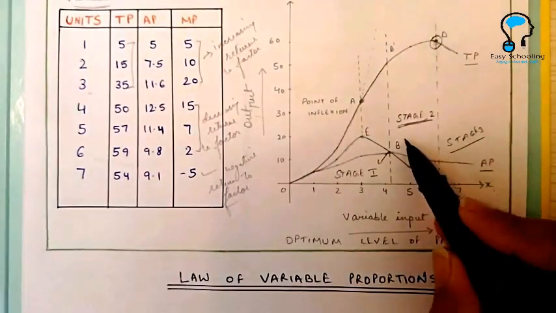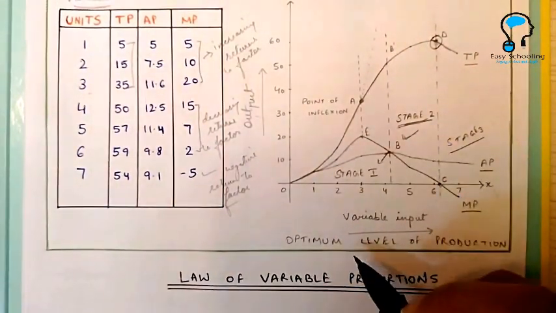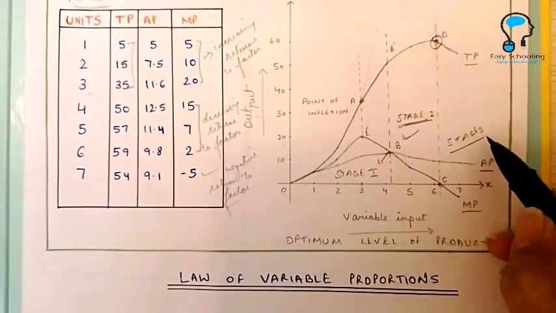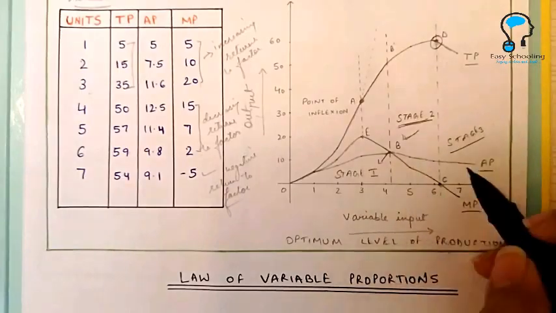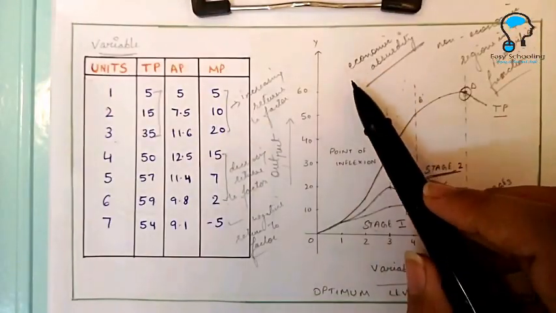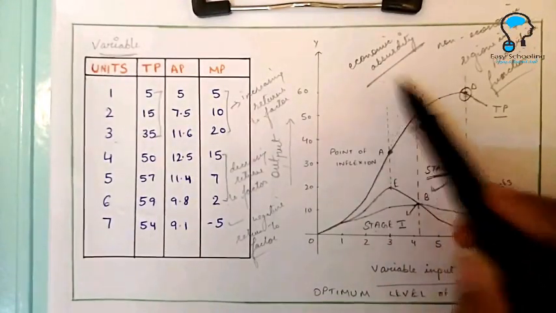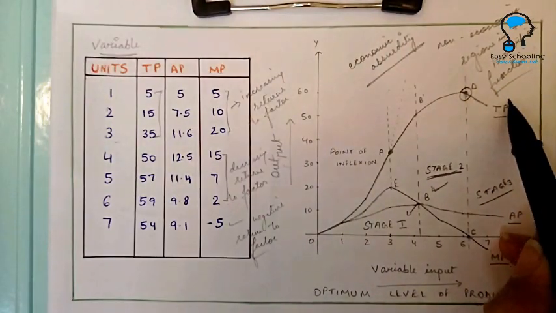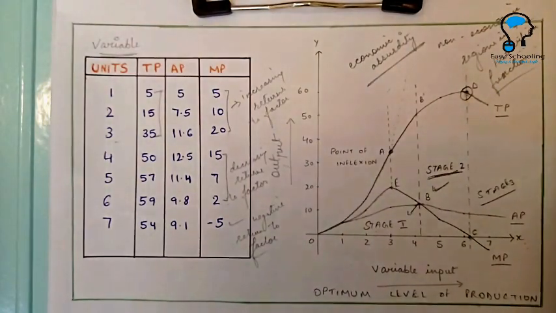So stage 2 is a stage where most of the producers aim to operate. Stage 1 and stage 3, these stages are called the stages of economic absurdity and non-economic regions in the production function.